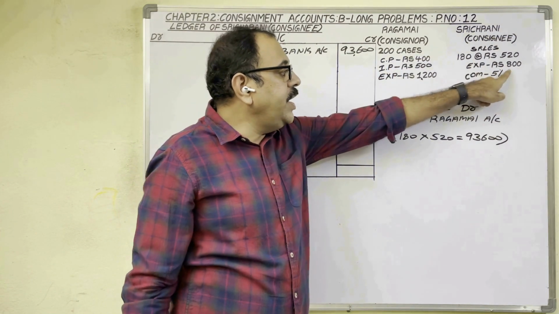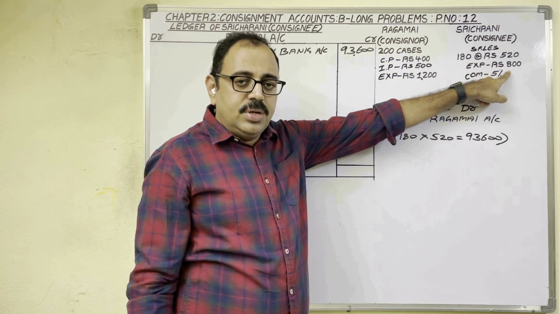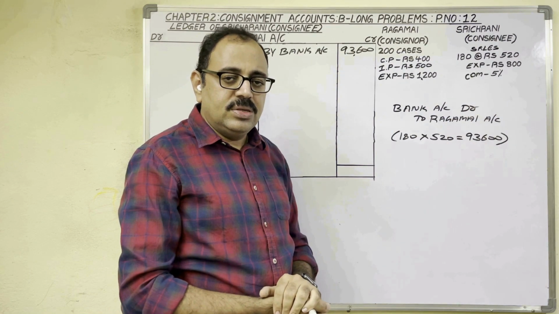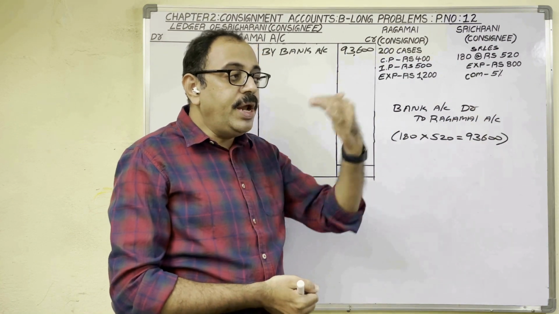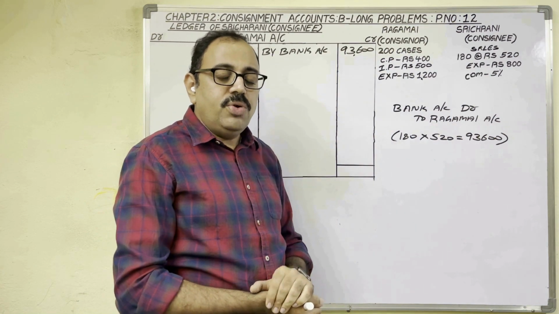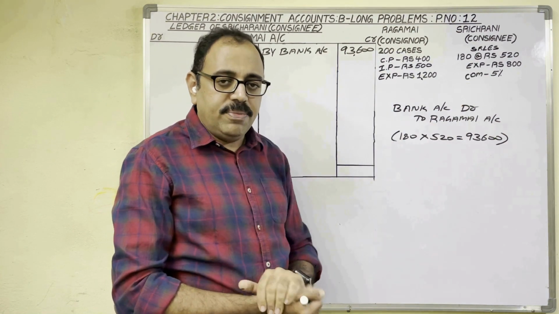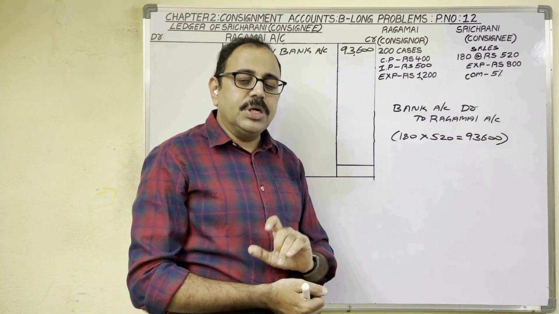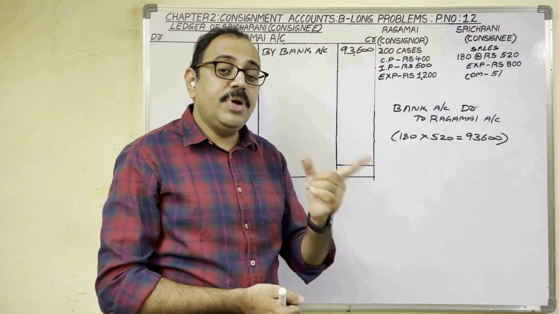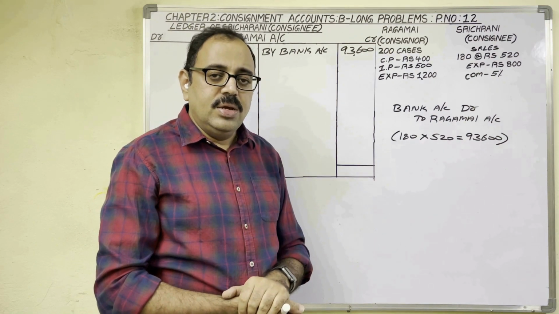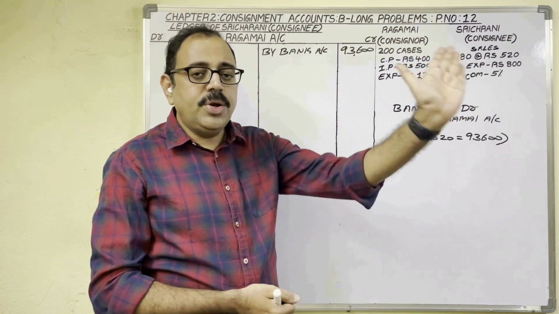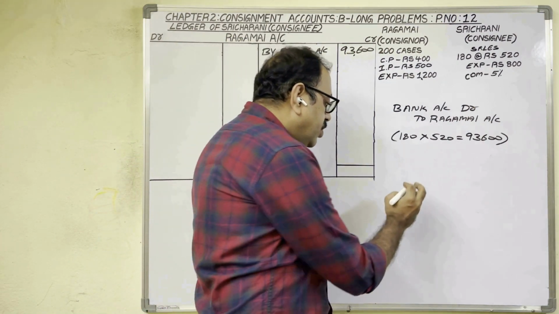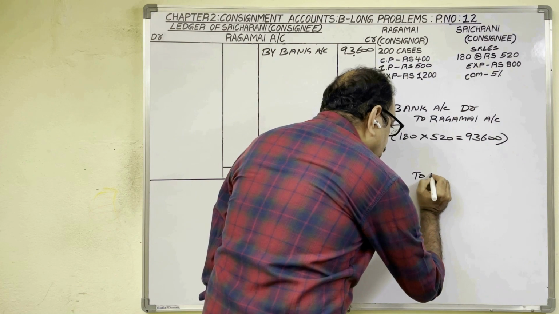Next, what happened? Consignee incurred 800 rupees expenditure. So we are consignee, we spent 800 rupees. Our assumption is we paid that amount through a check. So from bank, money is going. Here also bank account is there. So bank account is a personal account. Personal account rule, debit the receiver, credit the giver. Here bank is paying money to other party. So bank is a giver. Therefore, we should credit bank account.